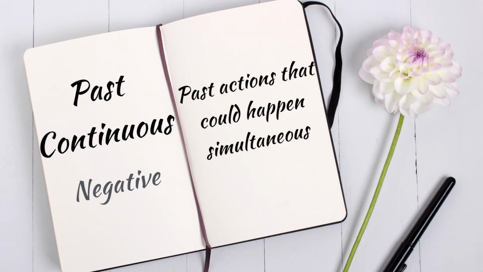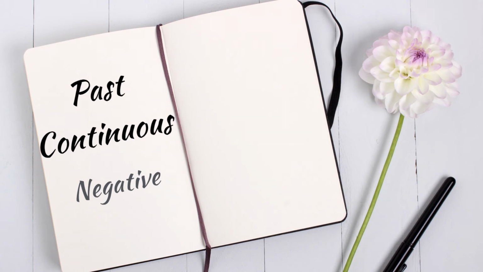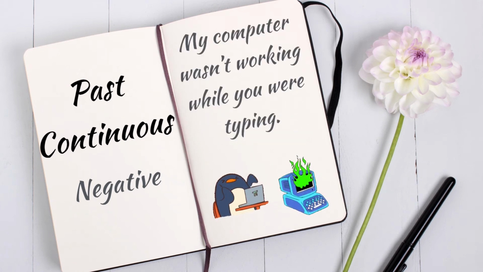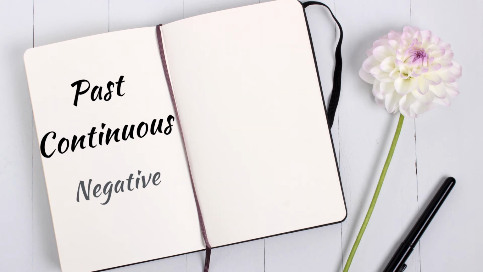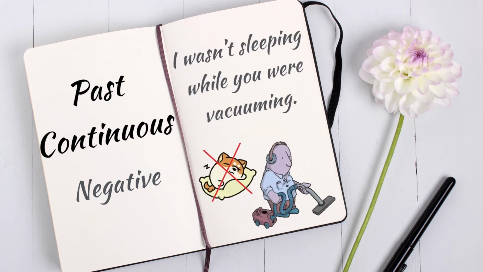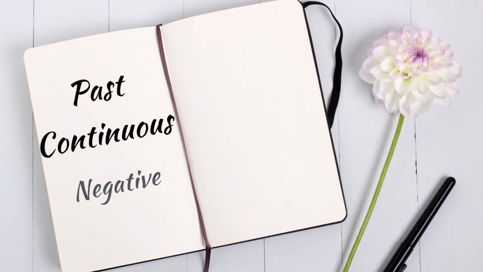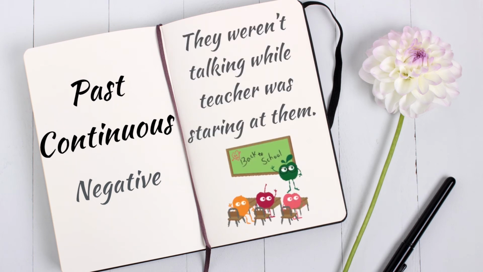Past actions that could happen simultaneously. For example, my computer wasn't working while you were typing. I wasn't sleeping while you were vacuuming. They weren't talking while teacher was staring at them.